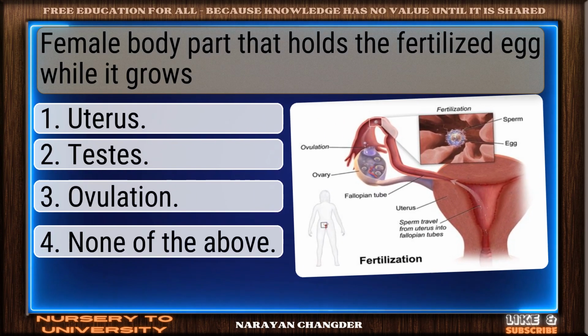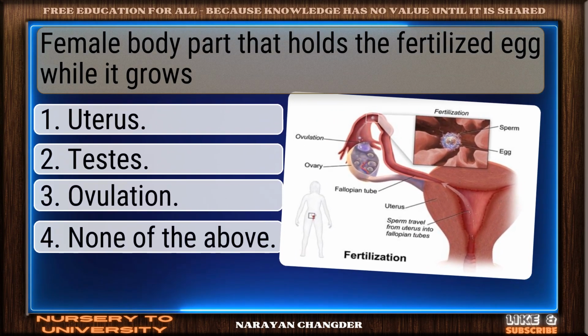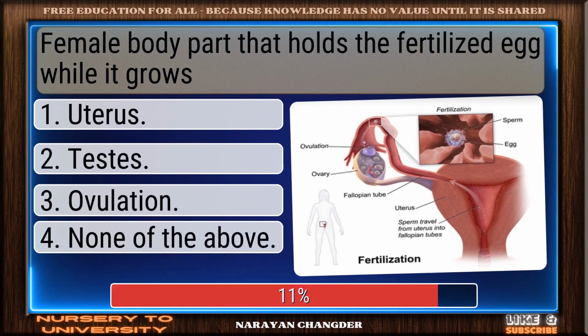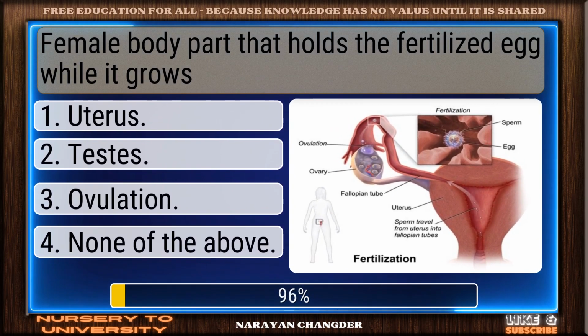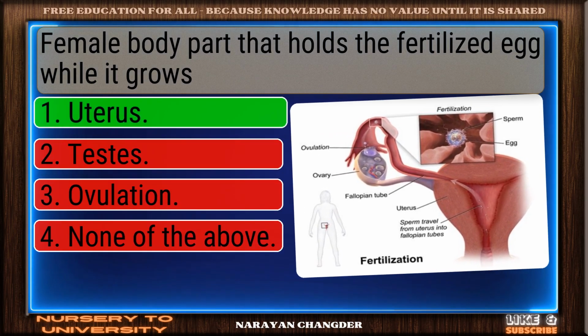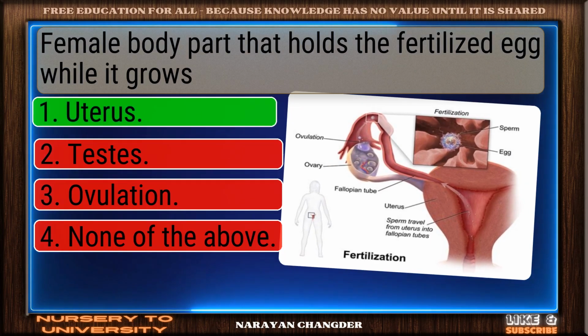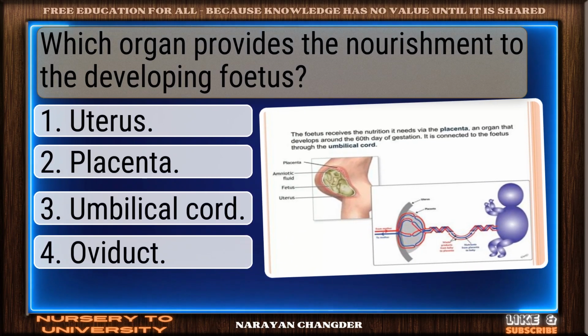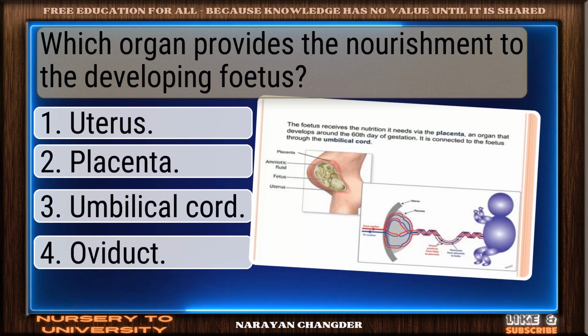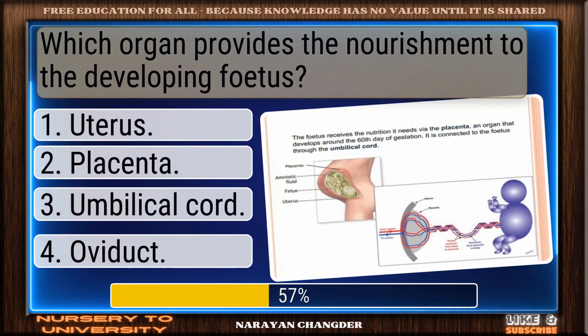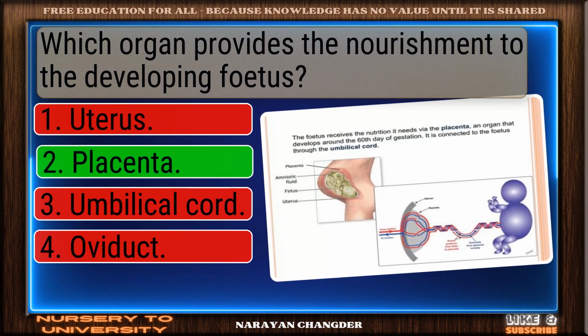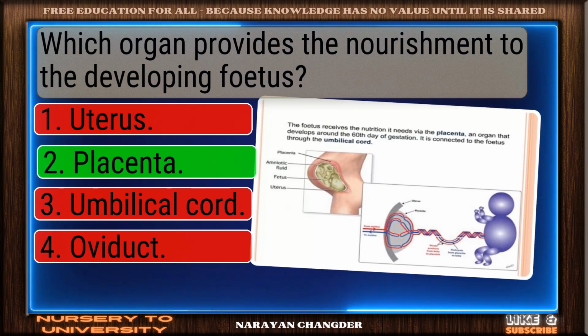Female body part that holds the fertilized egg while it grows. Well reasoned. Uterus is the correct choice. Which organ provides the nourishment to the developing fetus? Valid point. Placenta is true.